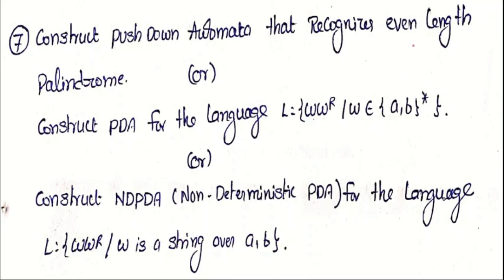We already discussed this type of model previously: L equals W C W power R. Here the total length of this language must be odd. Why?